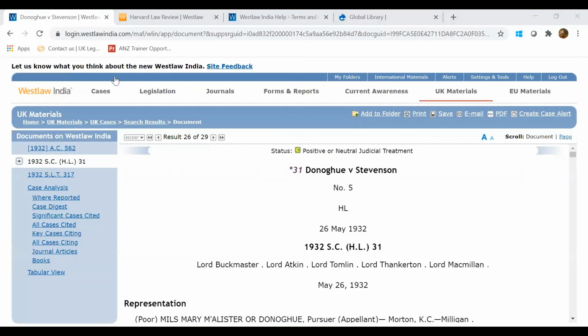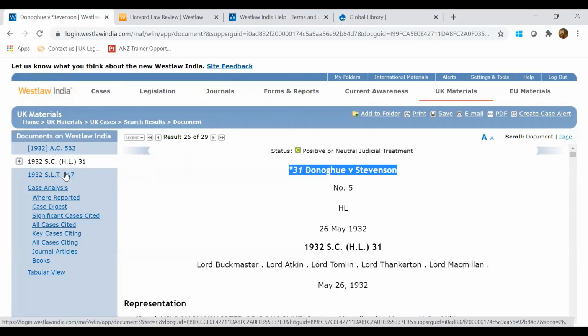So, which is the actual case? So the case is this only. Donoghue versus Stevenson. The only thing is it is reported in different reporters. Like AC is one reporter, SLT is another reporter, SC is another reporter. So we have just opened this case, but there is a different way to present the case in each reporter.